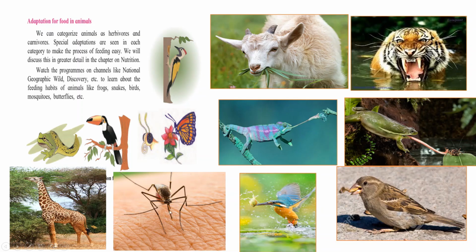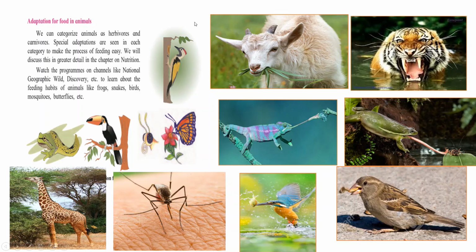The needle-like structure in the mouth of mosquitoes helps to pierce the skin of animals and humans and get the blood. Snakes don't have teeth to grind and chew, but they can open their mouths wide, swallow the prey and digest it.